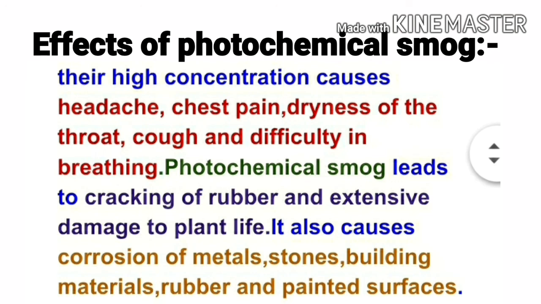Photochemical smog leads to cracking of rubber and extensive damage to plant life. It also causes corrosion of metals, stones, building materials, rubber, and painted surfaces.